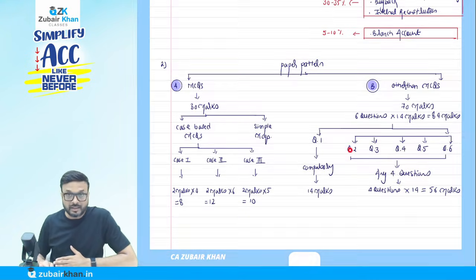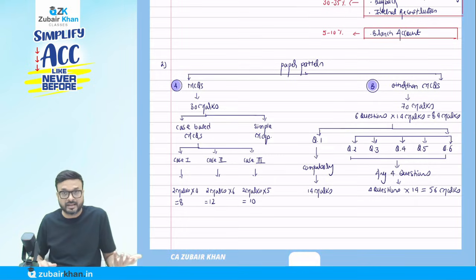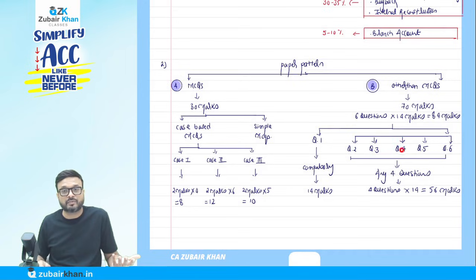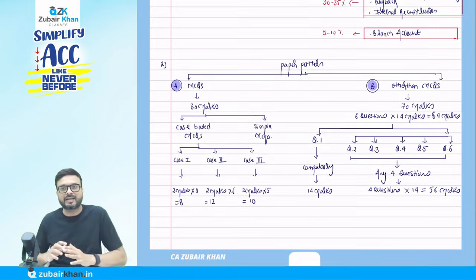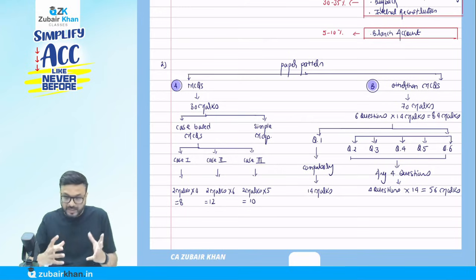In the examination hall, you are going to decide which 4 of these 5 questions you want to solve. It is not necessarily a single question for 14 marks; it can be any combination.